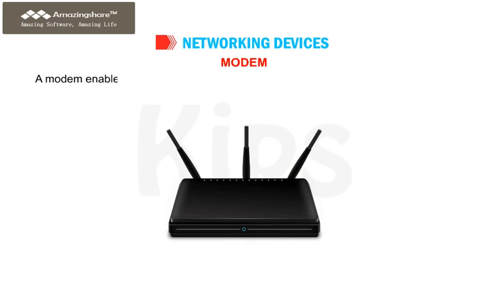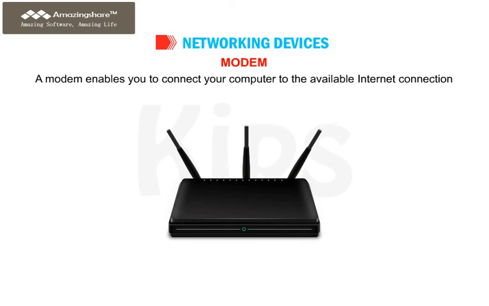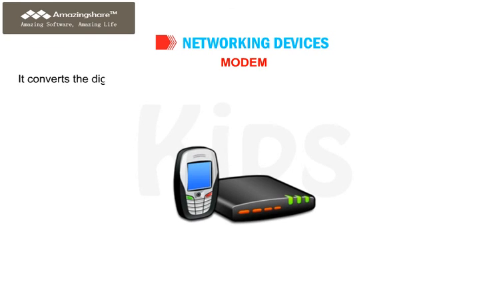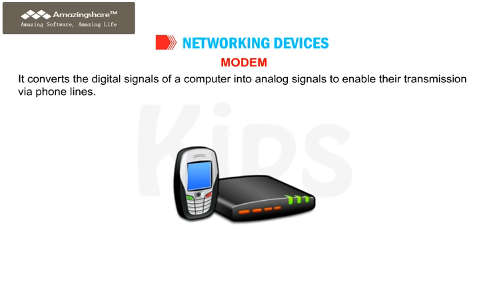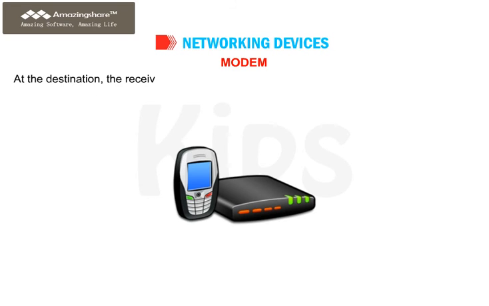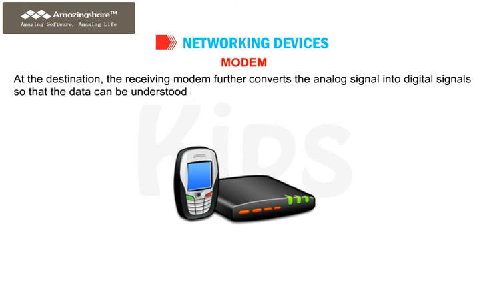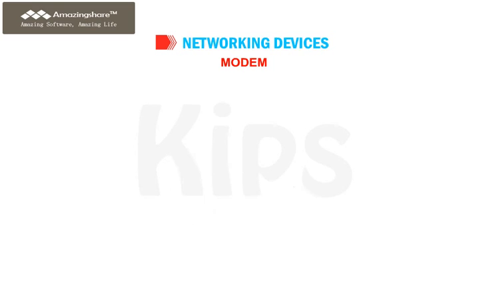Modem. A modem enables you to connect your computer to the available internet connection over the existing telephone lines. It converts the digital signals of a computer into analog signals to enable their transmission via phone lines. At the destination, the receiving modem further converts the analog signal into digital signals so that the data can be understood at the receiving end.